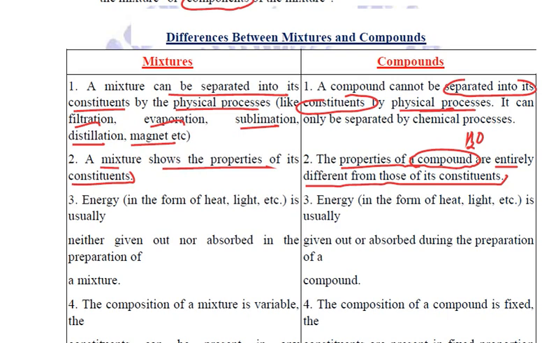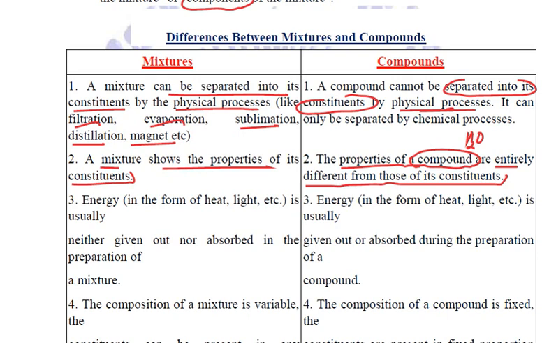Both of them are gases, but water is in the liquid form. Hydrogen is highly combustible. It catches fire very easily. And oxygen is a supporter of combustion. So both of them will burn, but we cannot burn water. Right? So the properties of this water, which is a compound now, are entirely different from that of hydrogen as well as oxygen. Clear?